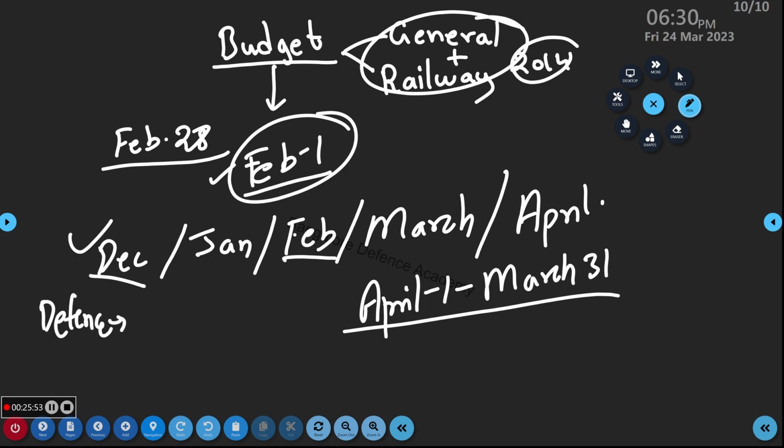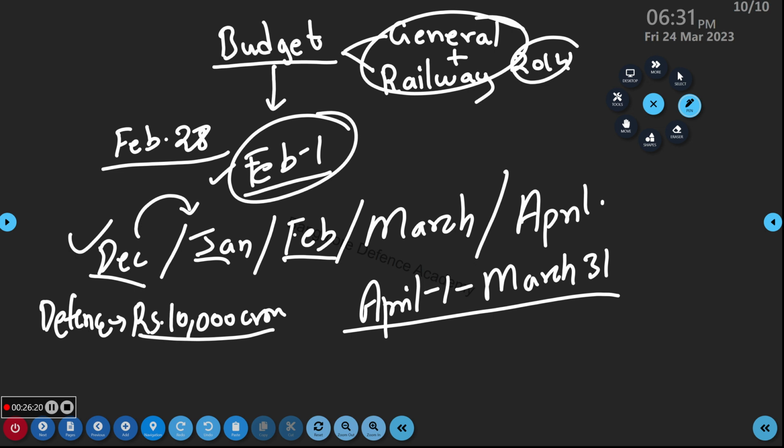Now you have written a statement there. Who has the power to declare that a bill is a money bill? The Speaker has the power to declare a bill a money bill, under which article? Article 110. Remember, very important. So now what will the Speaker do? She will take the bill, realize this is the budget, and say, Article 110, I have the power. She will declare this bill as a money bill.